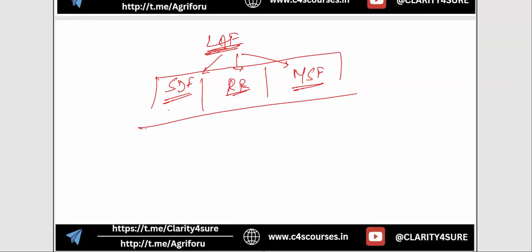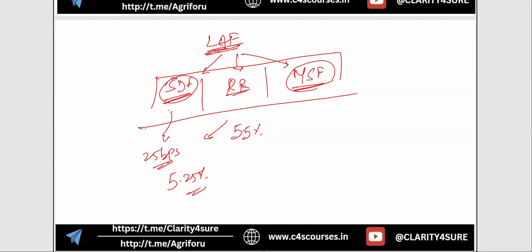The SDF is generally 0.25% or 25 basis points less than the repo rate. If the repo rate is 5.5%, then the Standing Deposit Facility would be 5.25%, and the Marginal Standing Facility is 0.25% or 25 basis points more than the repo rate, that is, around 5.75%.